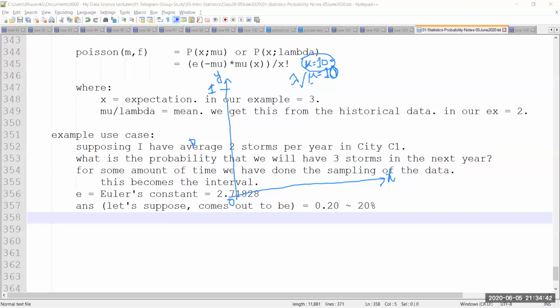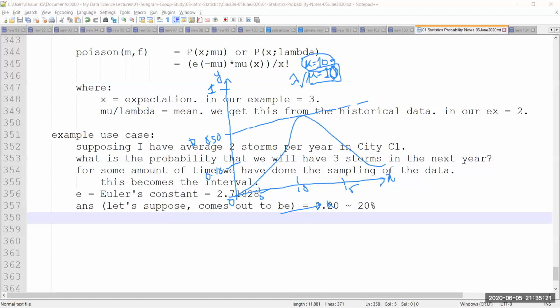So what is mu? 10, right? So I have, let's say, 5, 10, 15. This x-axis is the value of k. This is not mu; mu is going to come over here. So let's say if I have an average of 10, then maybe the probability of getting that average number of 10 is only 10%, so I have 0.10 over here, or maybe the probability of getting 10 storms per year is actually 50%. I'm 50% confident that at least 10 storms will be there per year in my city. Then my distribution is going to look something like this.